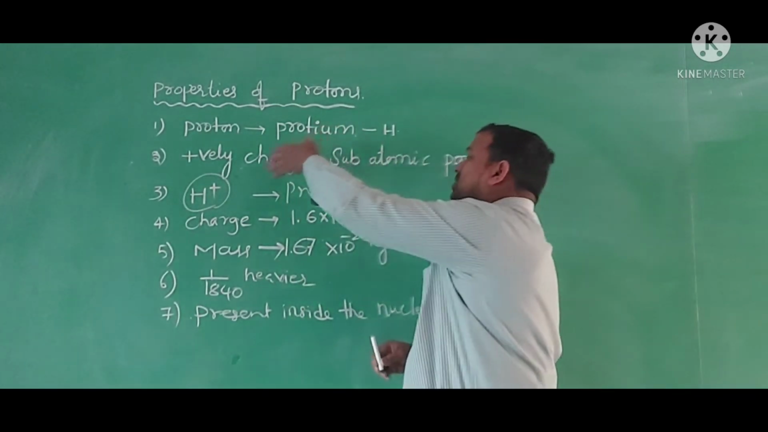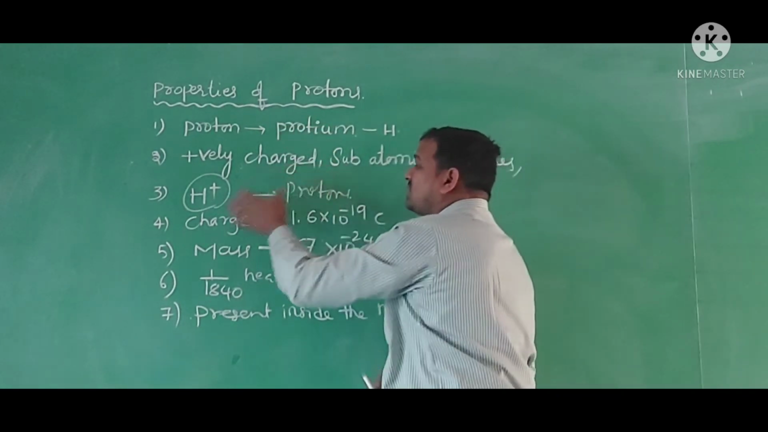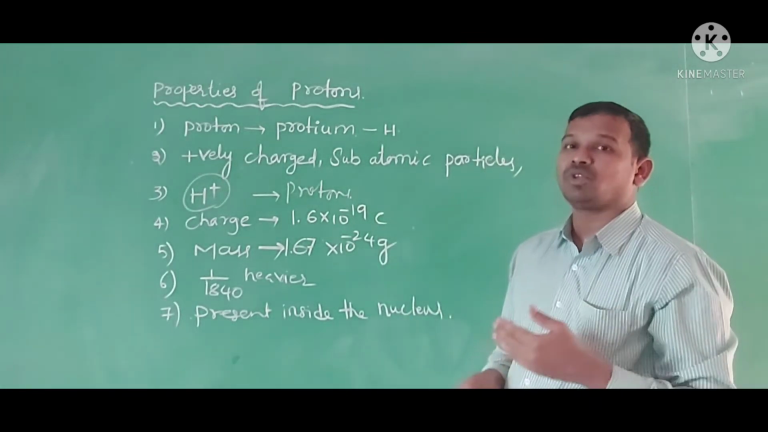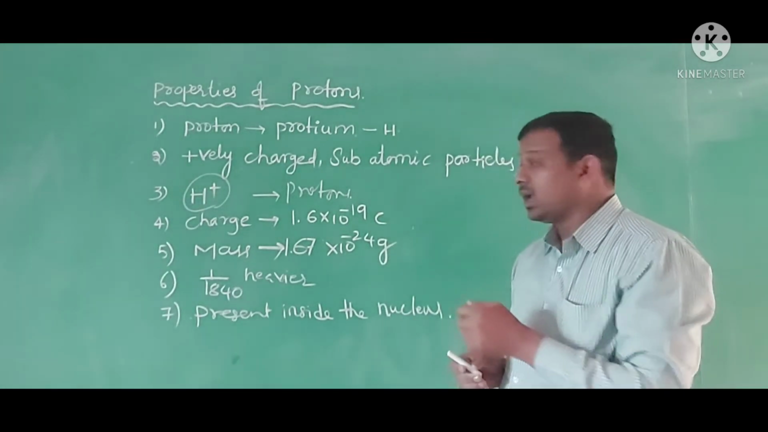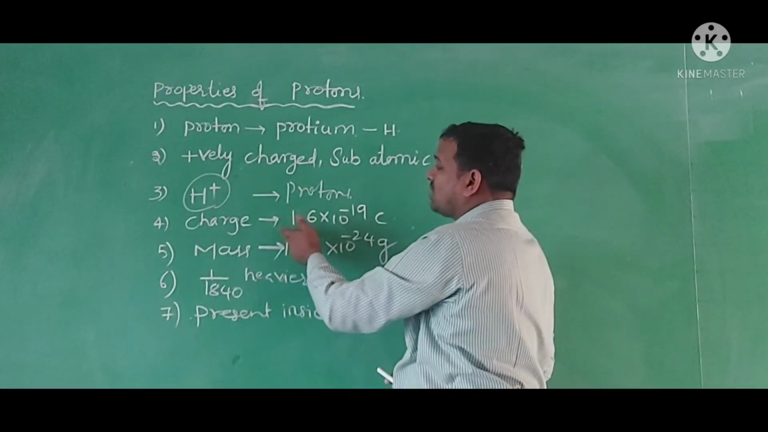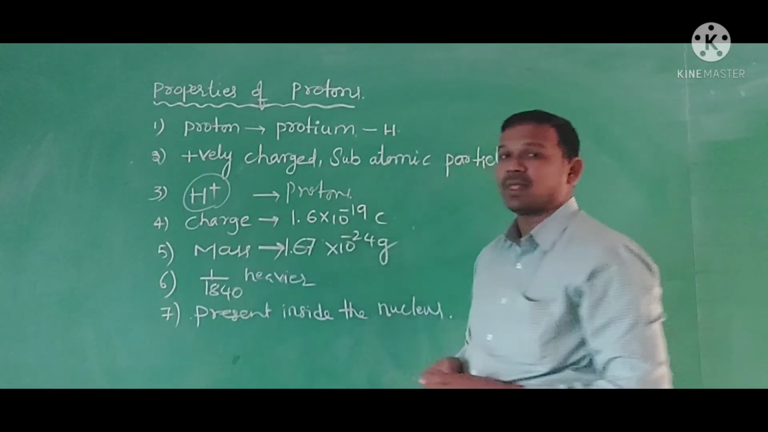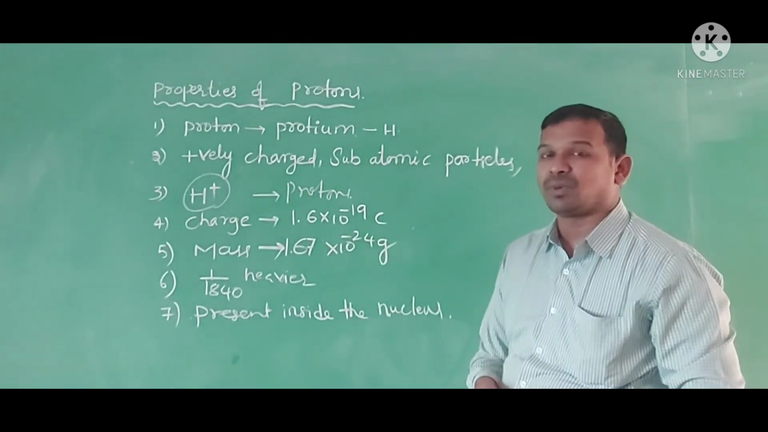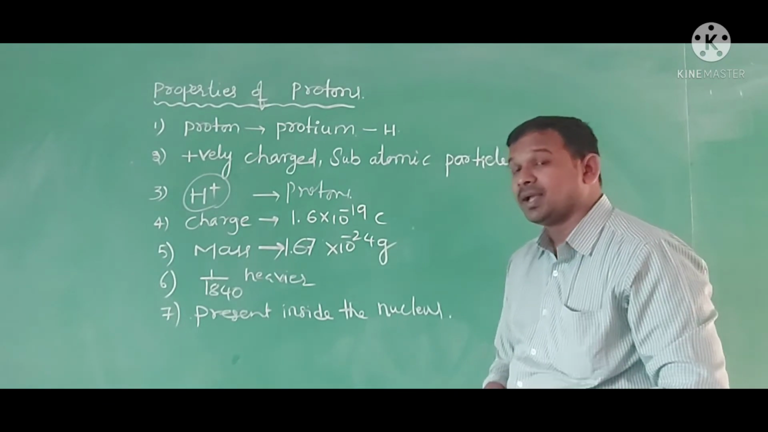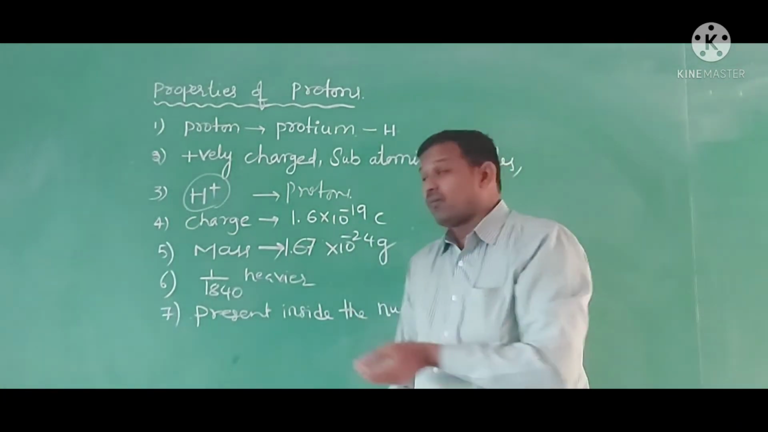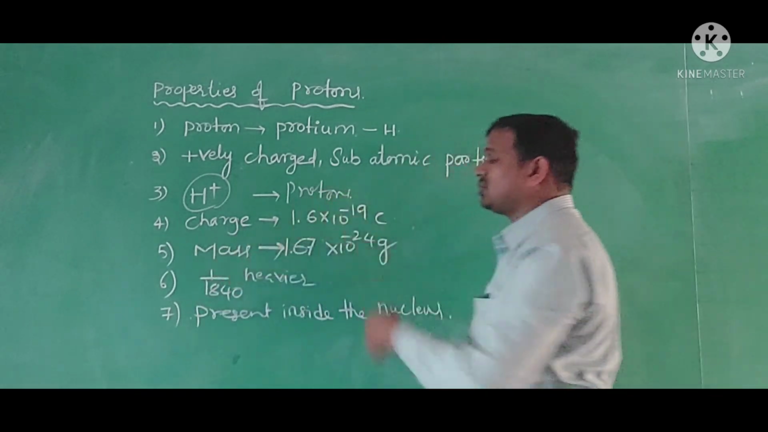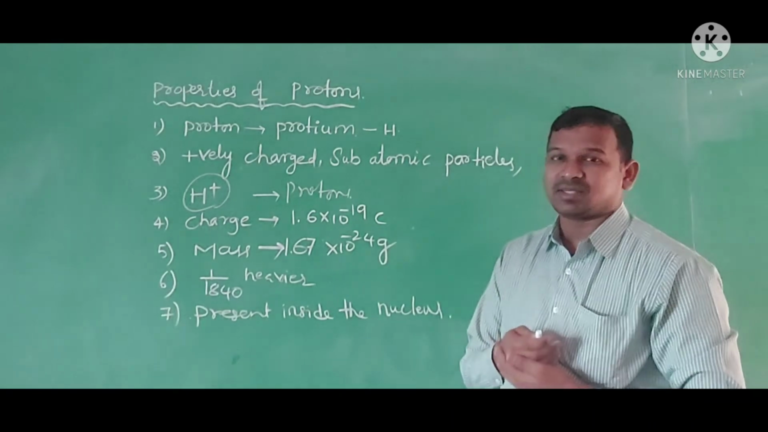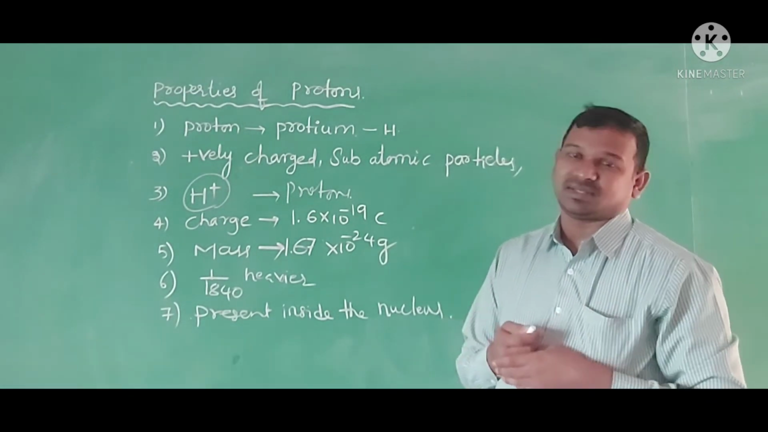Now, the proton carries a charge of 1.6 × 10^-19 coulomb, which is exactly equal to the charge of the electron. But the charge of the electron is negative, while the charge of the proton is positive. And the mass of the proton is 1.67 × 10^-24 grams. This mass is about 1840 times heavier than the mass of the electron. Compared to the proton mass, the electron mass is very small.